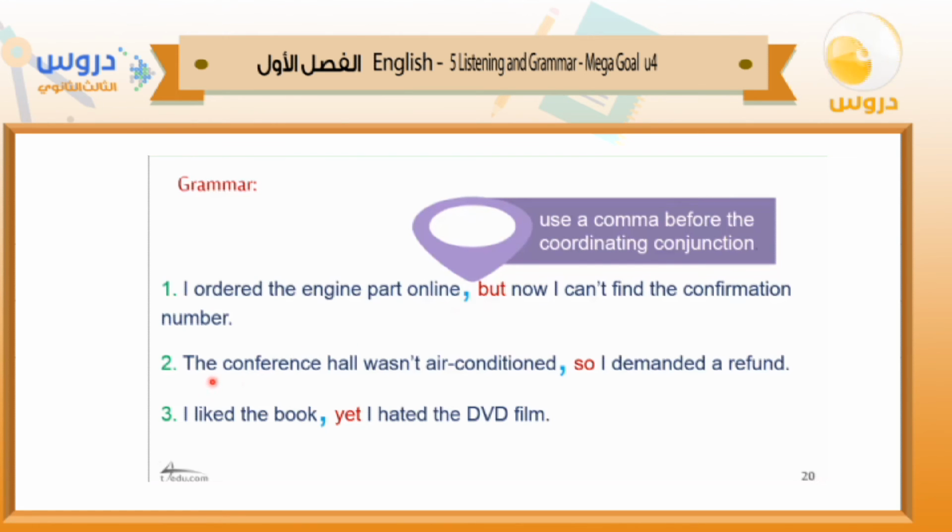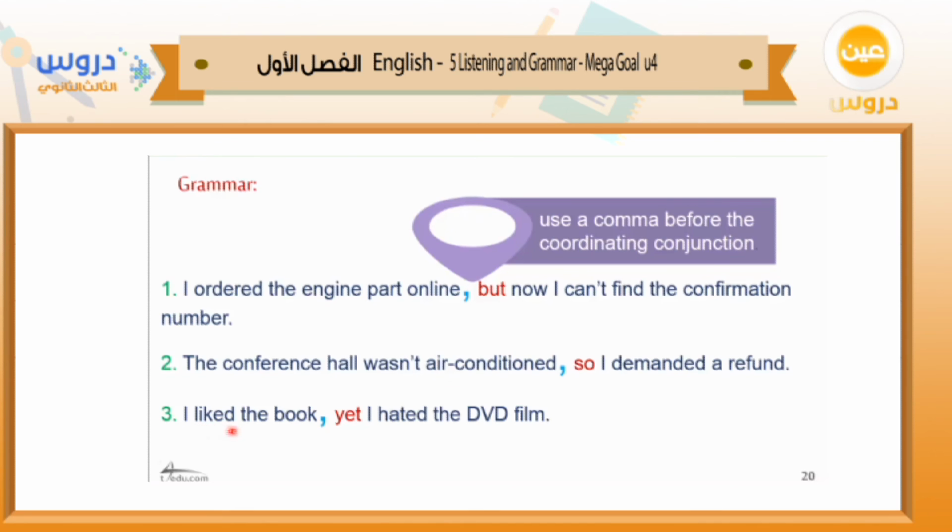Number 2, the conference hall wasn't air conditioned, so I demanded a refund. This is okay. The cause and here the result. Because the conference hall wasn't air conditioned, I demanded a refund. So here, this is a result. I use what? I use so. So as a result of this cause or this reason, right?